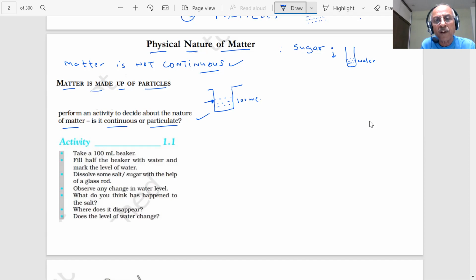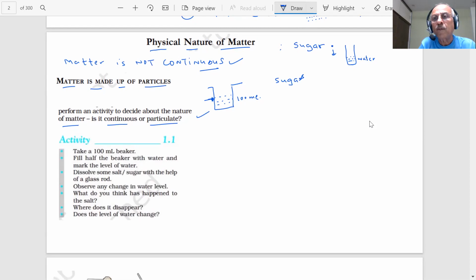In this, dissolve some salt or sugar with the help of a glass rod. You have sugar, student. You can take sugar, or you have salt. You are eating the common salt, student.